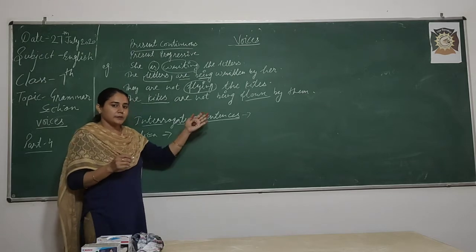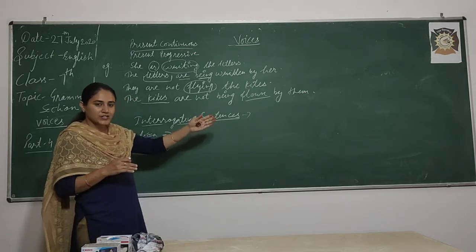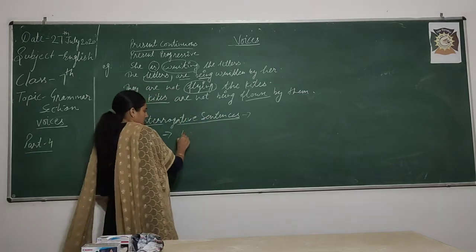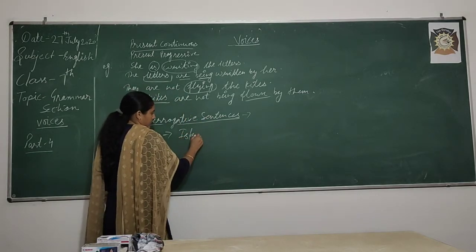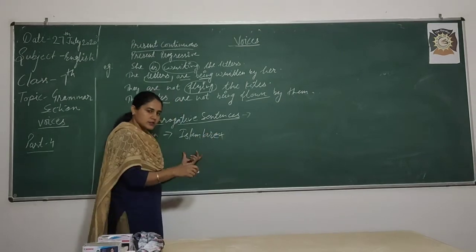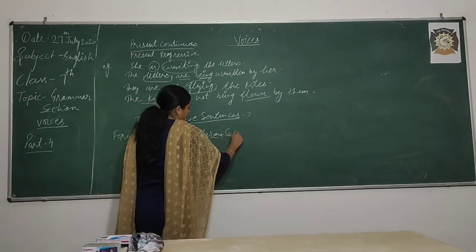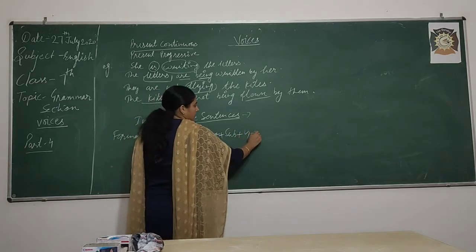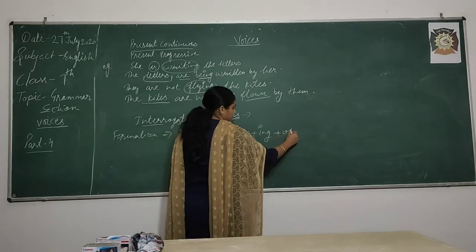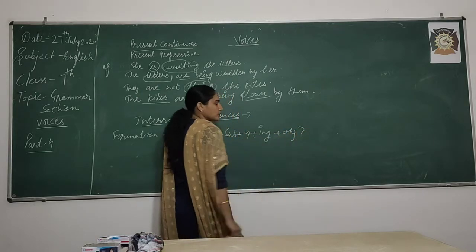Helping verb, and in present continuous tense which helping verbs are we taking? Is, am, are, very good. Is, am, are, then subject, then V1, then first form ing plus object, question mark.